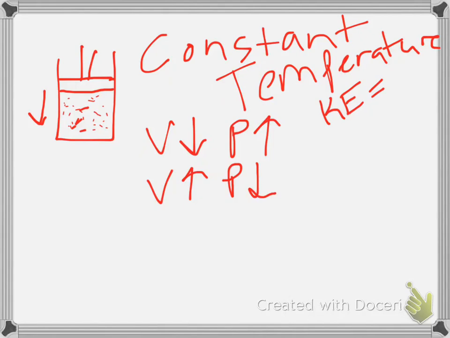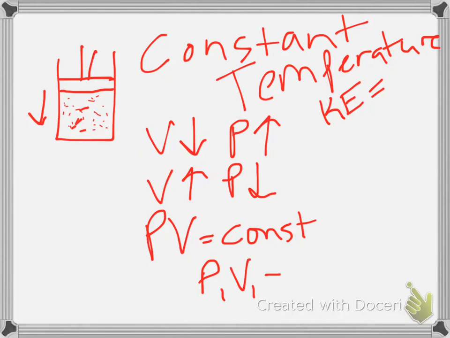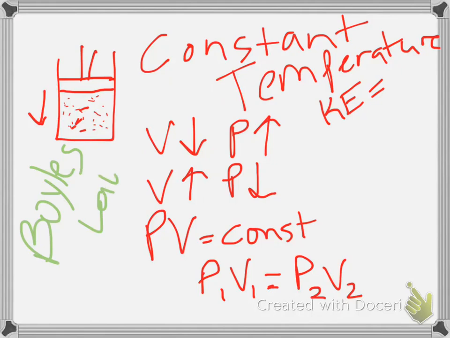So we have something that's inversely related, something that says that pressure times volume equals a constant. Or another way of looking at it is that if you multiply pressure and volume in the initial state, then that has to equal the pressure times the volume in some final state. And this right here, you remember, is Boyle's law. So P1V1 equals P2V2. Alright, so that's constant temperature.